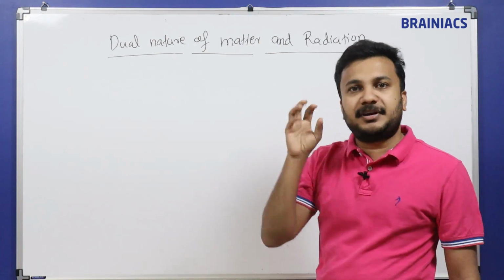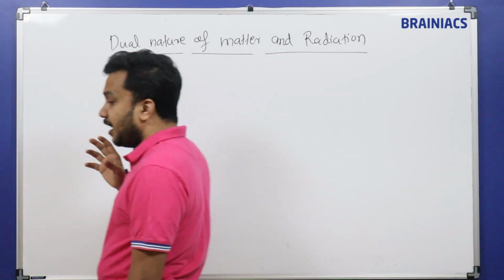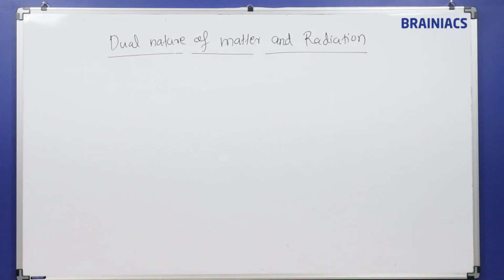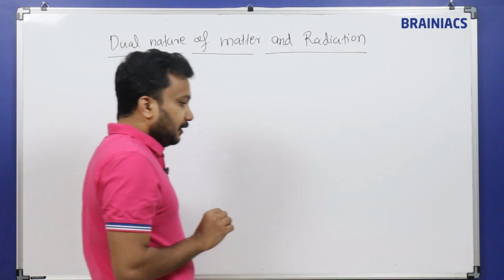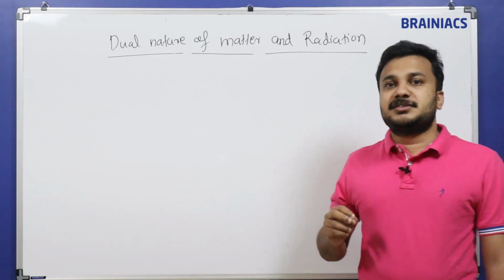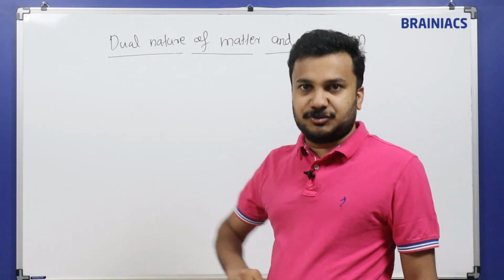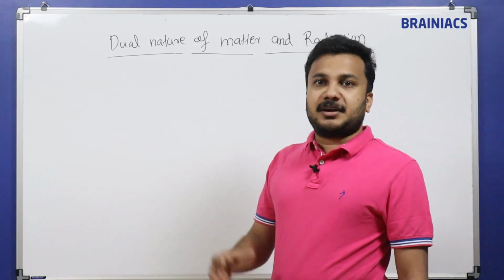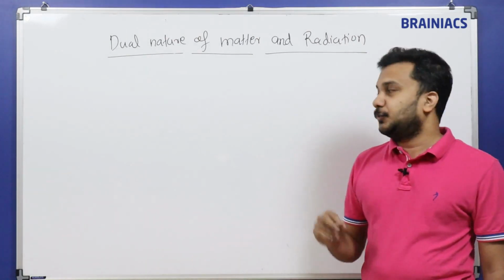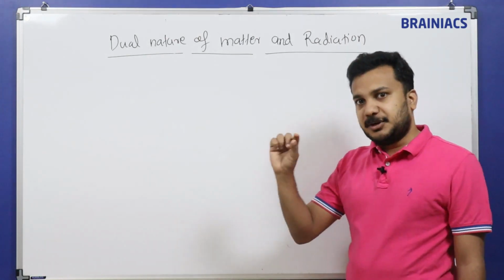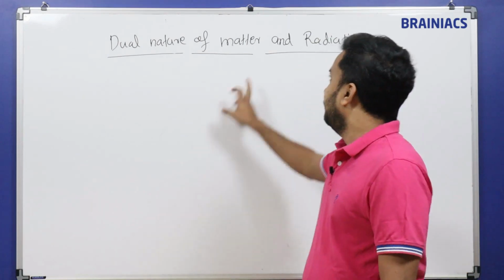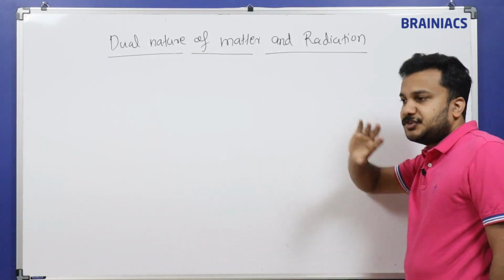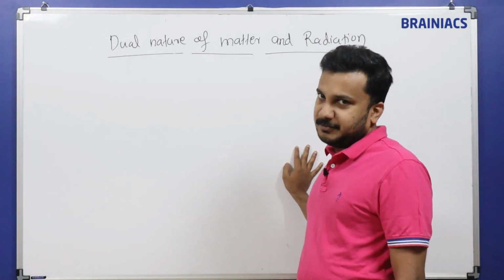Matter is made up of atoms. An atom is the smallest unit of any matter. An atom consists of neutrons, protons and electrons. So in the sense of matter, here we are comparing with a single atom or electron or proton, any subatomic particle of an atom. Come to the next one, radiation. Radiation is simply called light here.